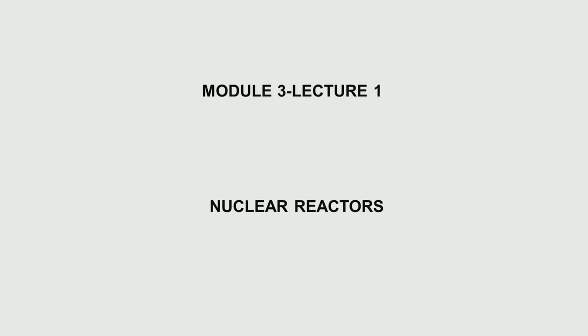Good afternoon, students. In the last lecture, we had a look at the basic physics concepts in the reactors: how the fission reaction happens, what the probability of a fission reaction is, what the fissile elements are, what we mean by the chain reaction, and all these aspects related to fission and the production of heat in a nuclear reactor. Now, we will see what a nuclear reactor is composed of.